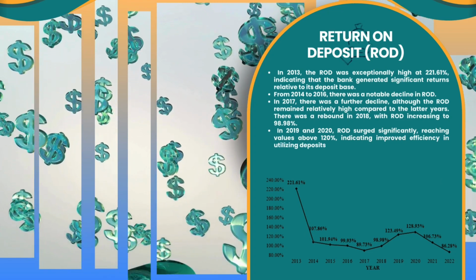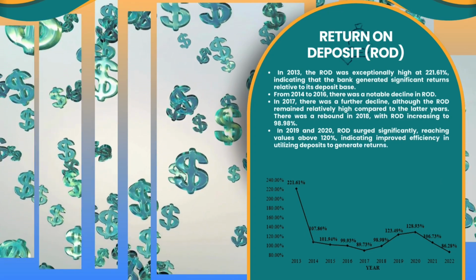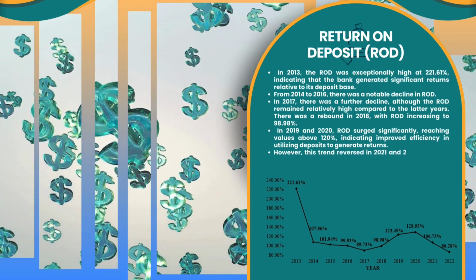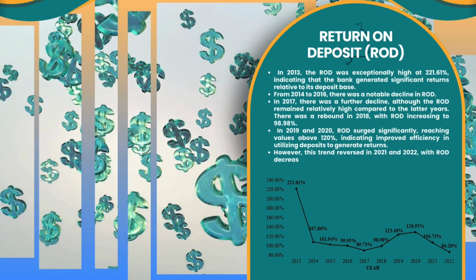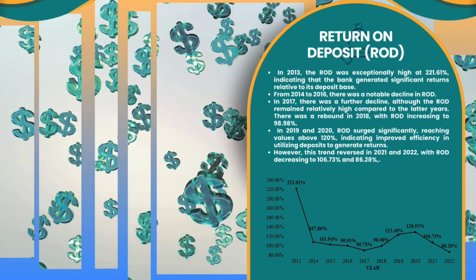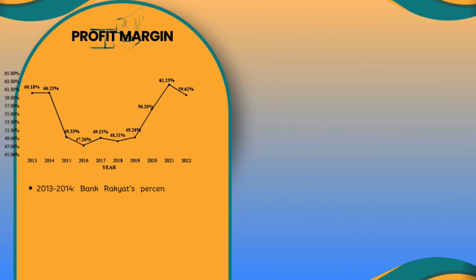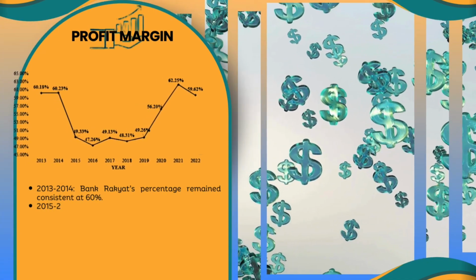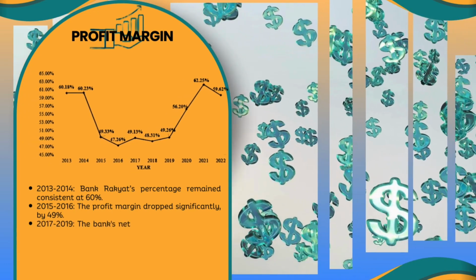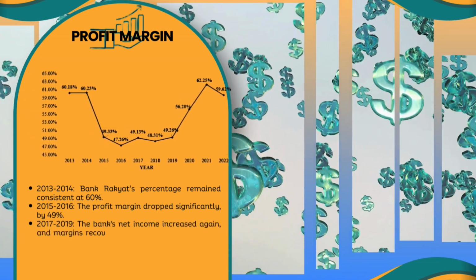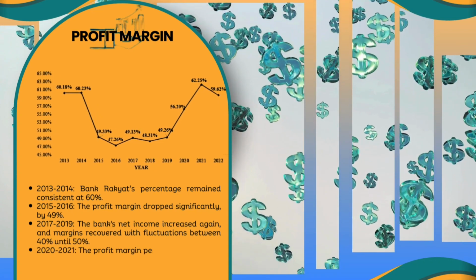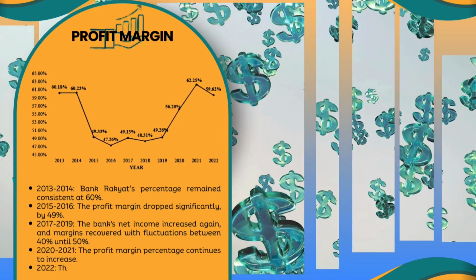However, this trend reversed in 2021 and 2022, when ROD decreased to 106.73% and 86.28%. Bank Rakyat's profit margin was stable in 2013 and 2014. In 2015 and 2016 it dropped by 49%. Then it recovered from 2017 onward, indicating improved cost and expense management.